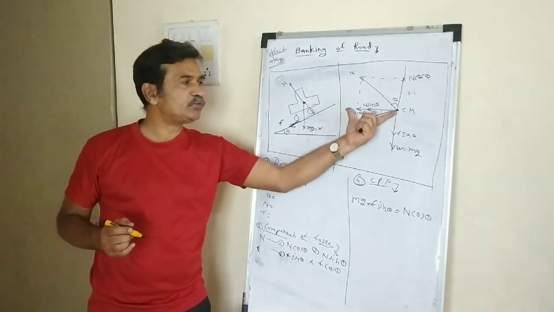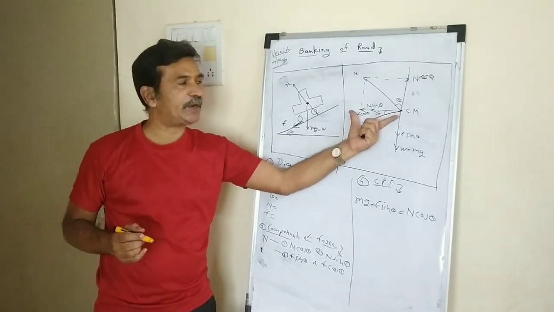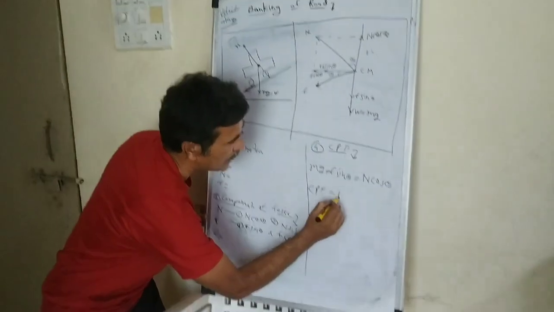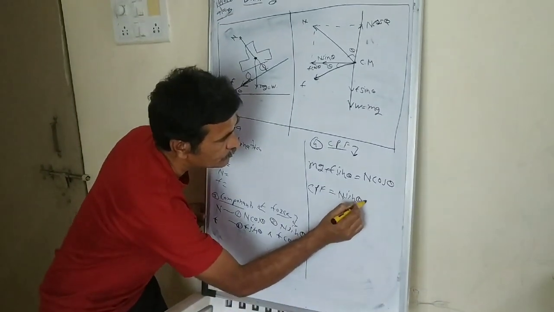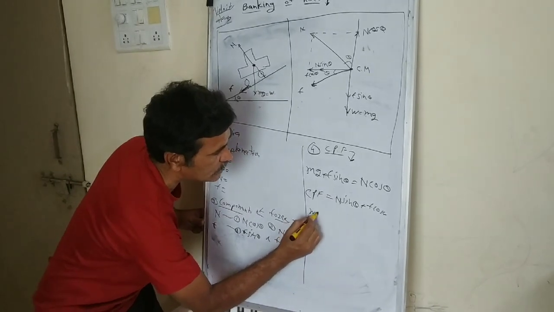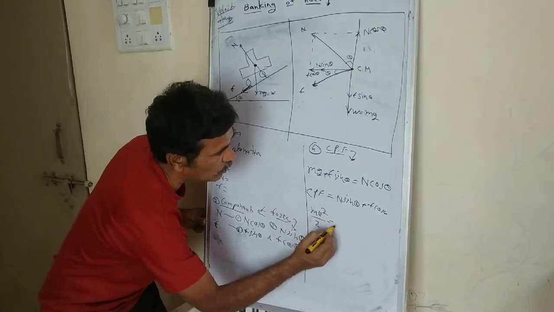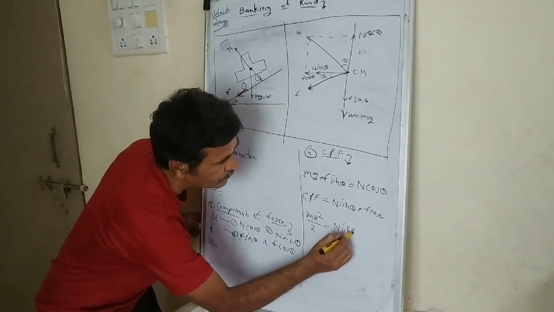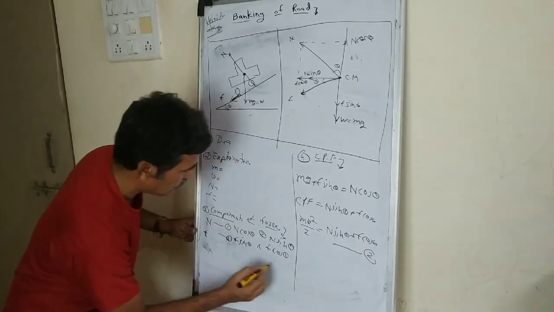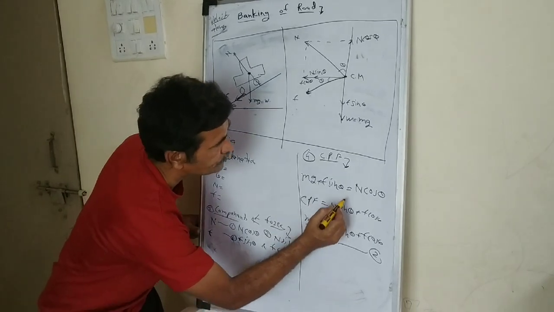That means this force is nothing but centripetal force. So we get centripetal force is equal to N sin theta plus F cos theta. So we get mv square upon r is equal to N sin theta plus F cos theta. Equation number 2. This is equation number 1.